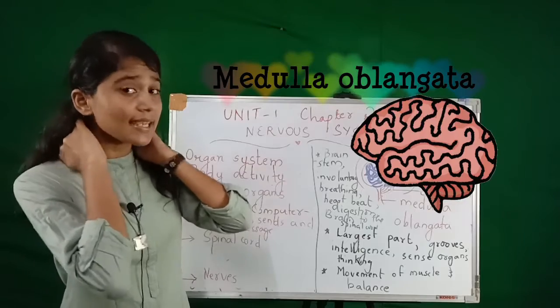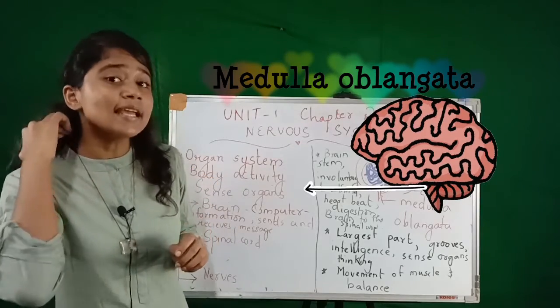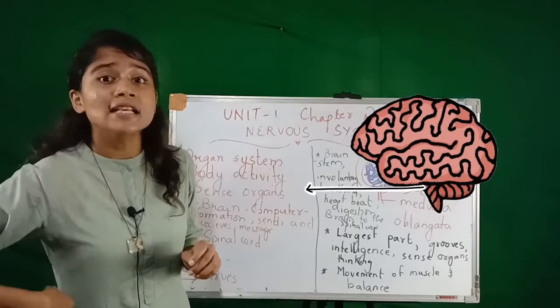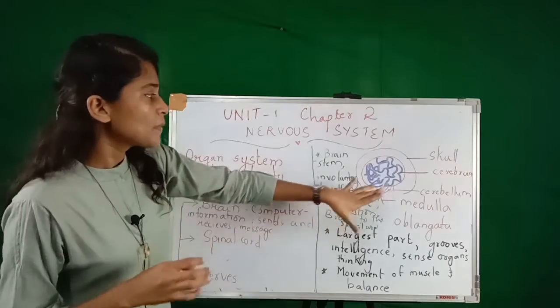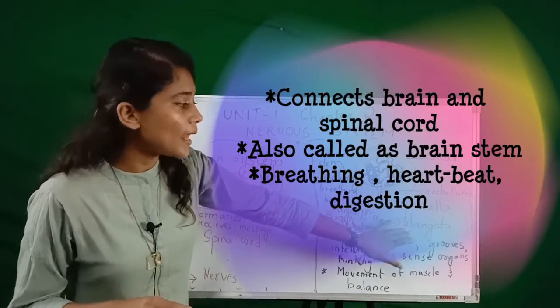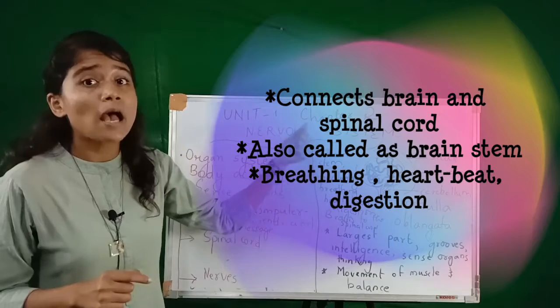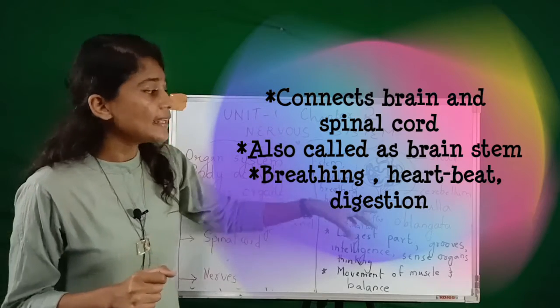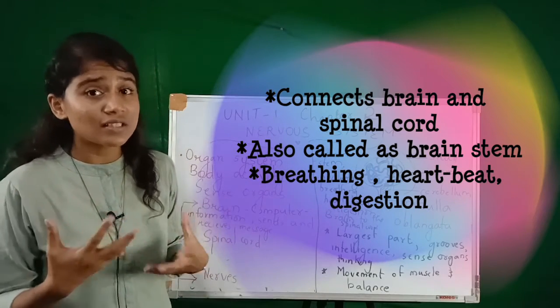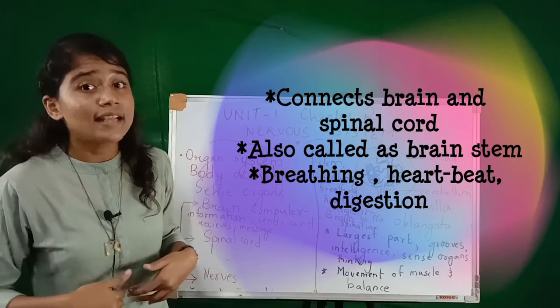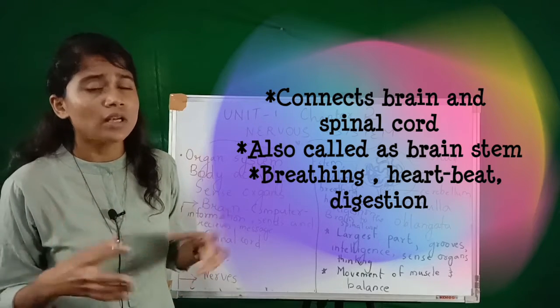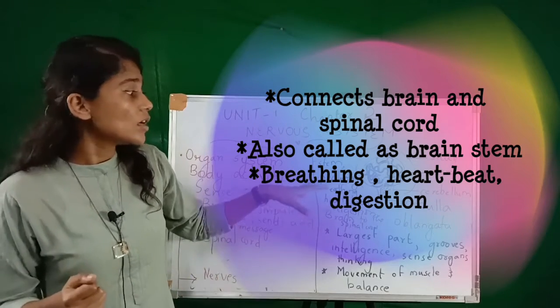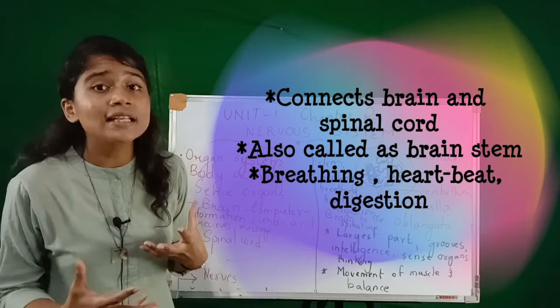Medulla oblongata is seen behind the neck region. It connects the brain and the spinal cord. It is also called the brain stem, and it helps in activities like breathing, digestion, heartbeat and so on. These are activities in which we are not directly involved.